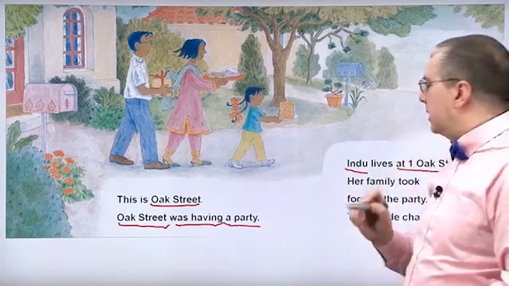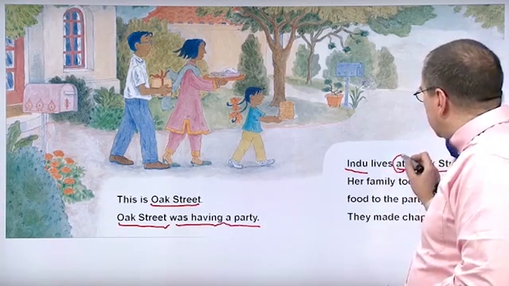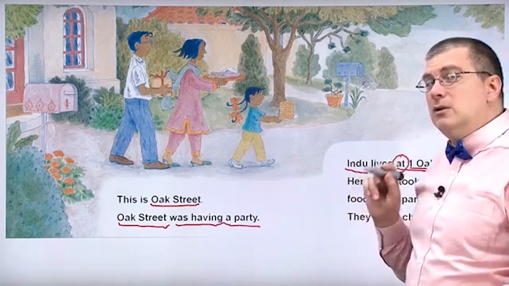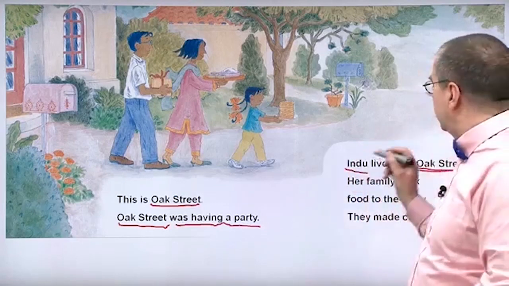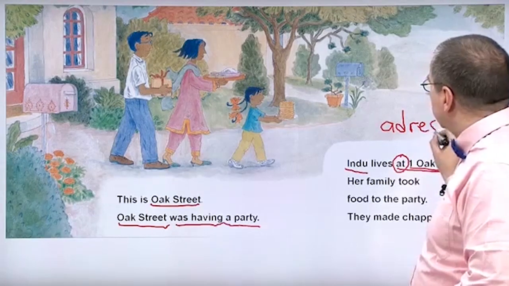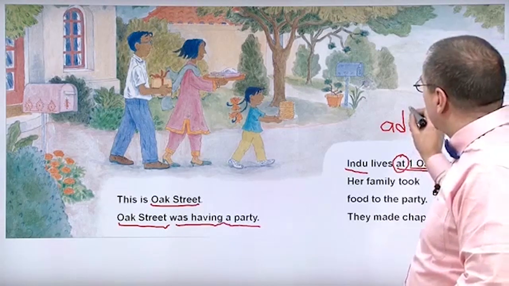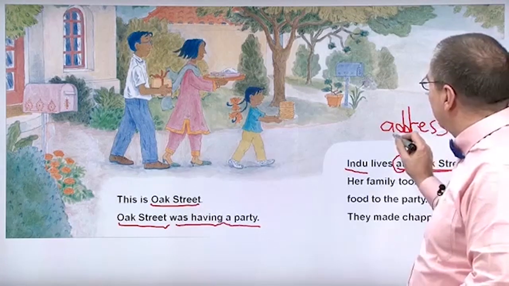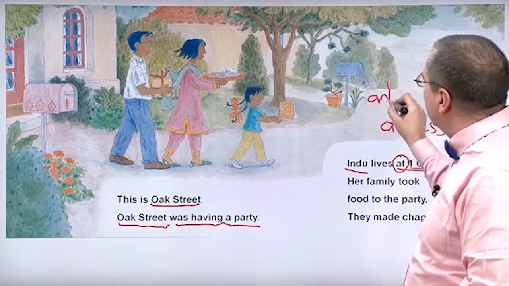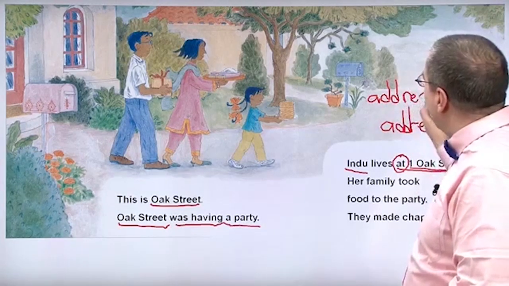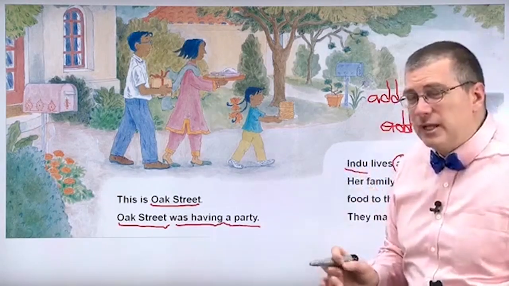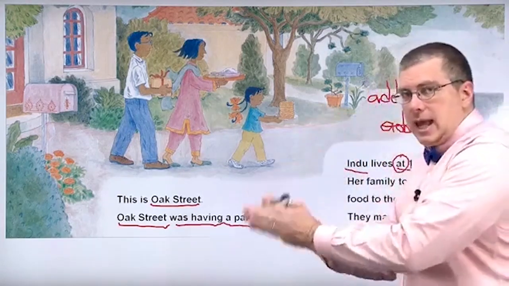Now, be careful here. We use at because that's the address. When you talk about the address of a house, you say you live there. I'm sorry. Address. I made a mistake there. A-D-D-R-E-S-S. There. Address. If you talk about the address, you live at the address.